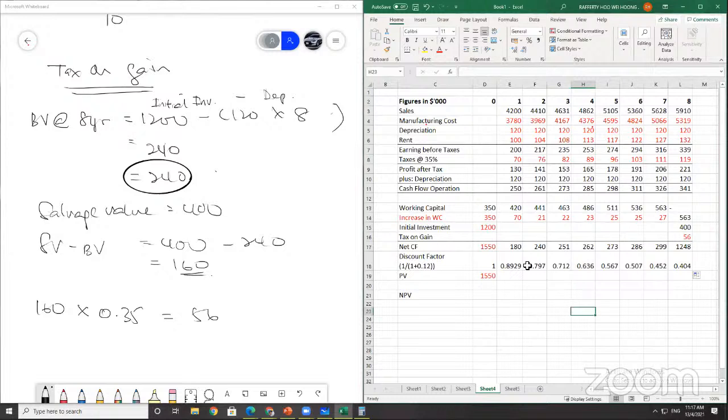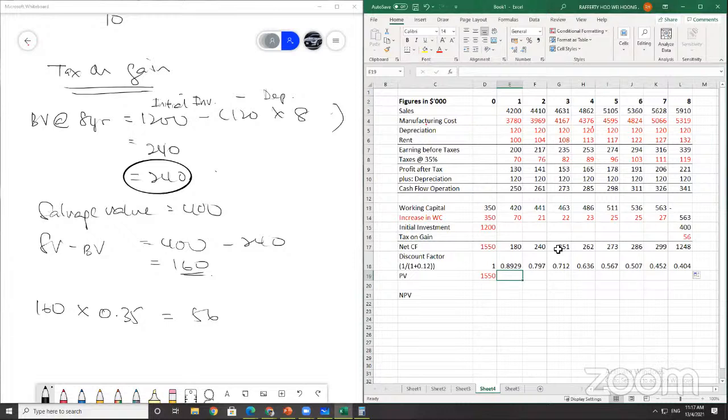So this is the discount factor all the way, and then this is NPV. Basically, you do it one by one because it's 8 years. Very tedious. I'm using Excel, so it's going to be easy. But if there's no Excel for you to use, you need to do it one by one: 180 divided by 1.12 power of 1, 240 divided by 1.12 power of 2, and so on until power of 8. In this case, it's easier for me.